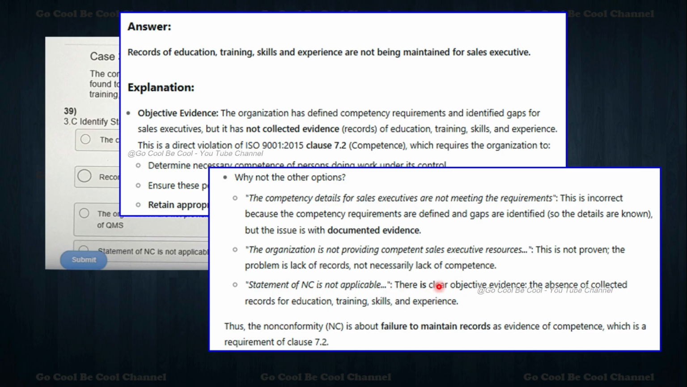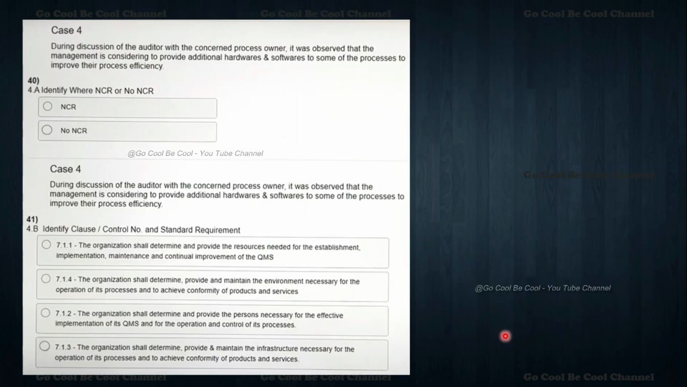So there is clear objective evidence: the absence of collected records for education, training, skills, and experiences. So the NC, what we can say here, is about failure to maintain records as the evidence of competences. So on point 2 we can simply merge it for the next level. My dear friends, please understand now, the thing is very clear. The case 4, both are same. First we have to identify whether it is NC or not NC, then what is the clause.